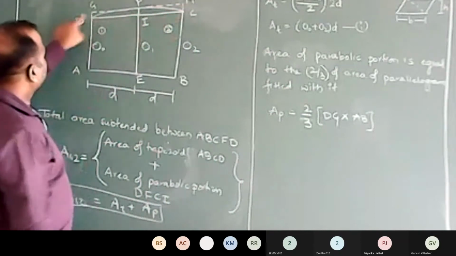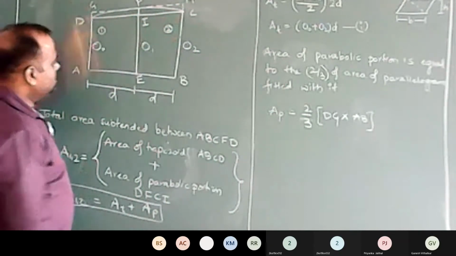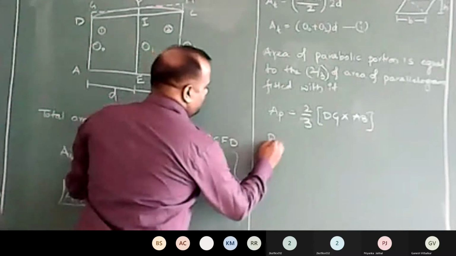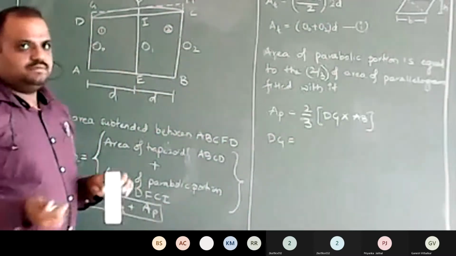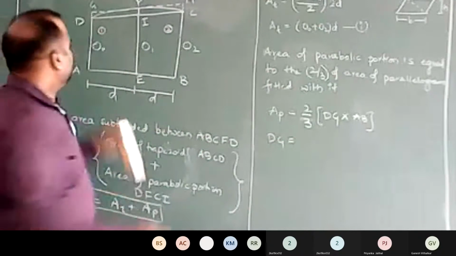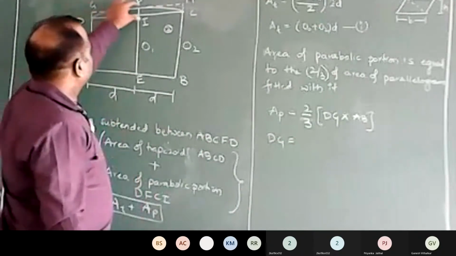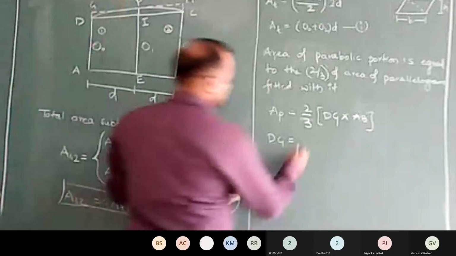Do we have any expression for DG till now? I cannot express DG yet, but remember DG is equal to Fi.